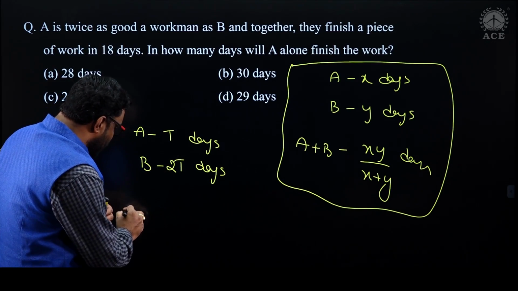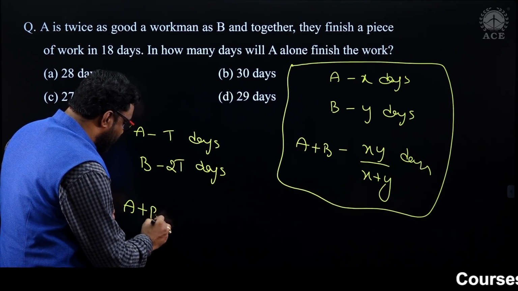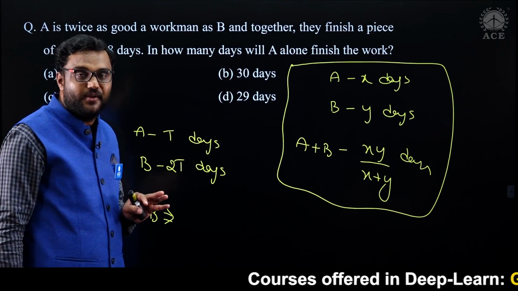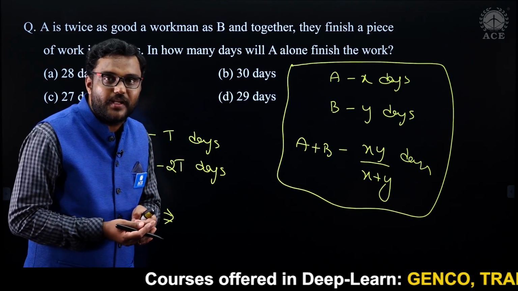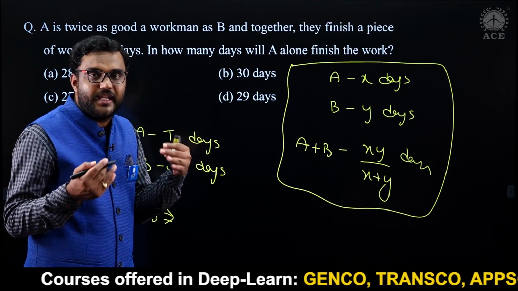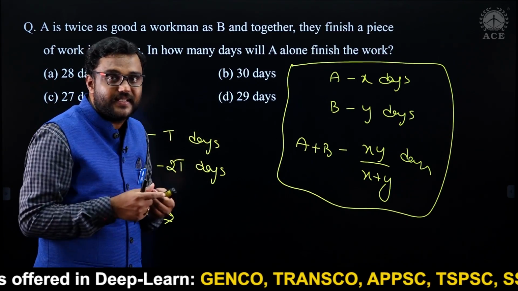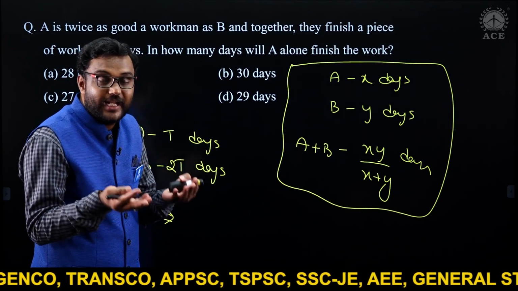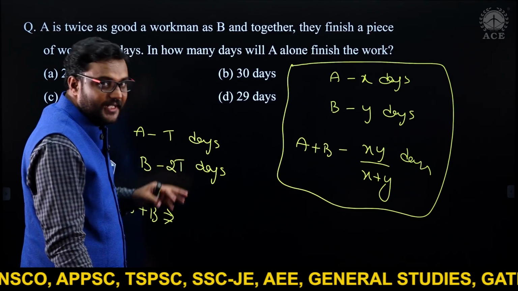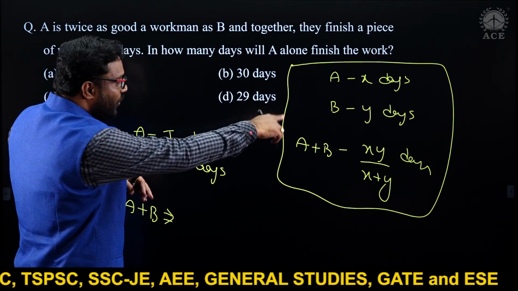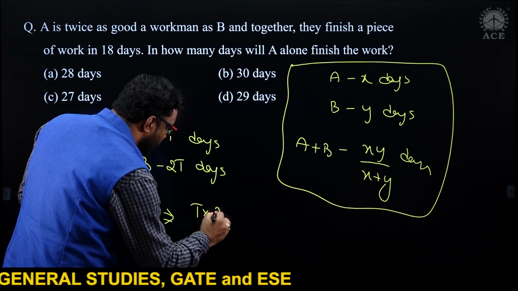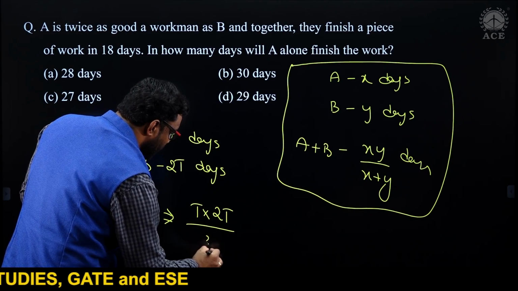Now A and B together, what is the time taken? See here, don't think A plus B means timing should be added. No. You know already in time and work, addition, subtraction or equation solving is only on the efficiency side, not on the timing side. When more people are working, time taken should be less. Don't say 3T. A and B together is nothing but T into 2T divided by 3T, adding these two.